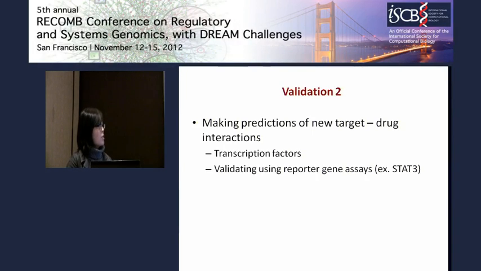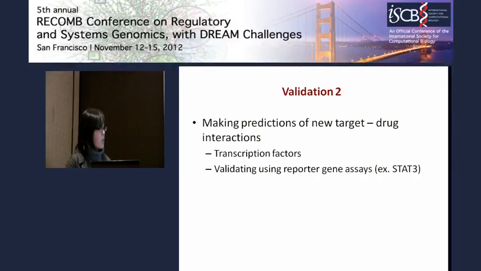The second approach is that we want to make predictions of new drug target interactions, especially for transcription factors, since they are a very interesting protein family involved with lots of diseases, cancer, and also cellular development processes. However, for traditional drug discovery, it's very hard to design small molecules for them, since the binding sites of these transcription factors to the DNA are really large and shallow. However, using virtual proteomics, we can predict new drugs that functionally modulate transcription factors.